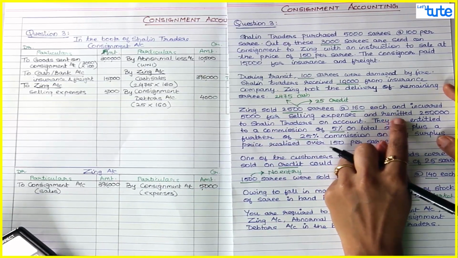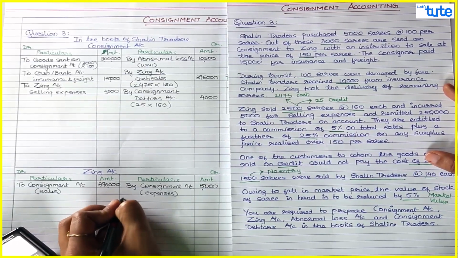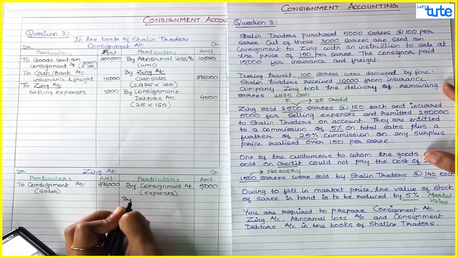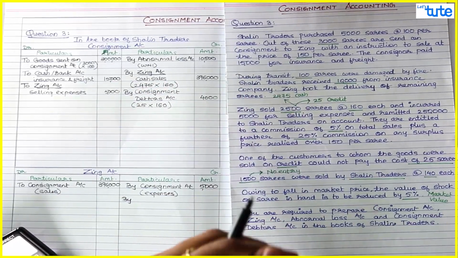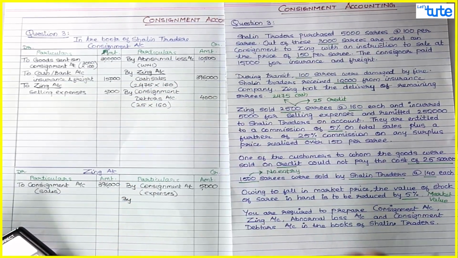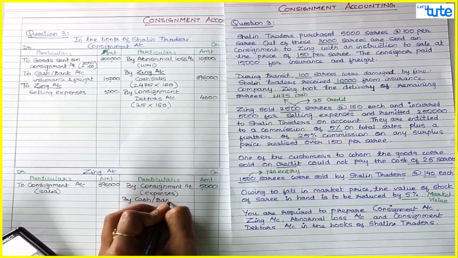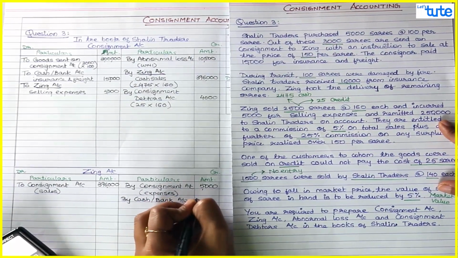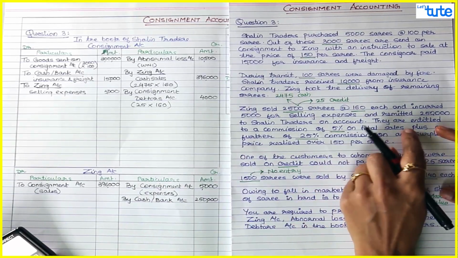Next, and remitted 2,50,000 to Shalin Traders on account. So we are receiving 2,50,000. So we are in the books of Shalin Traders. So assume yourself as Shalin Traders. So we are receiving 2,50,000. So we will say cash bank account debit to party account, that is the Zinc account. So Zinc account credit by cash bank account, that is 2,50,000. You can say this is received as advance or on account, that is okay.